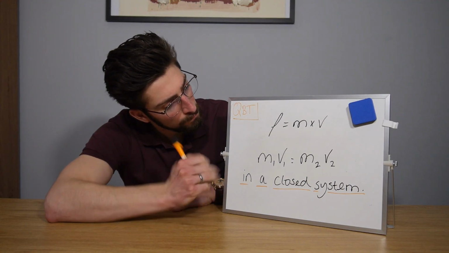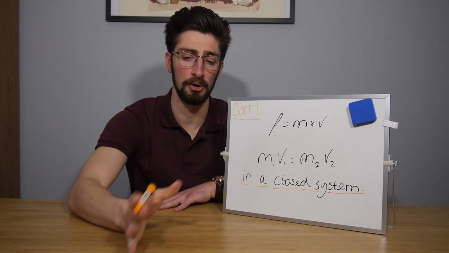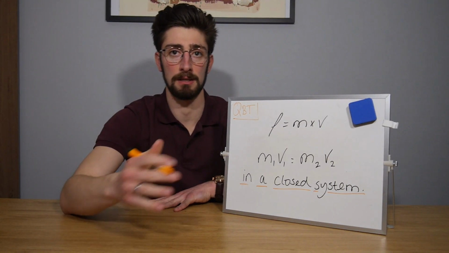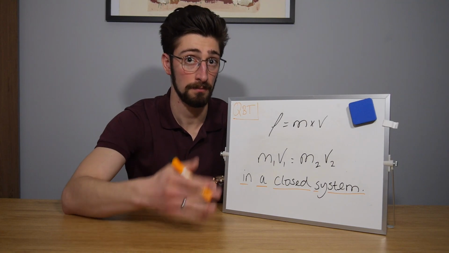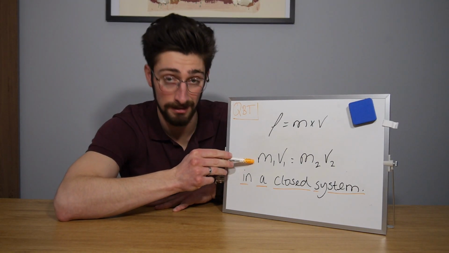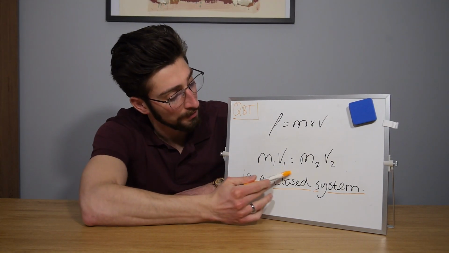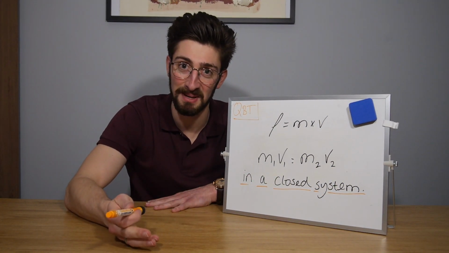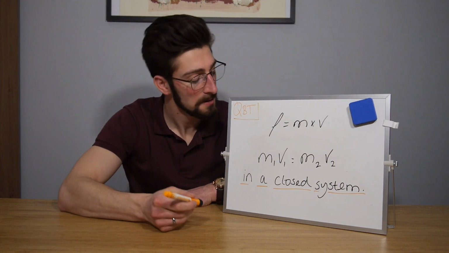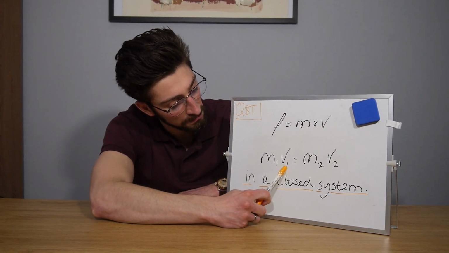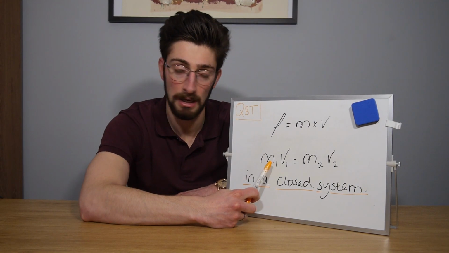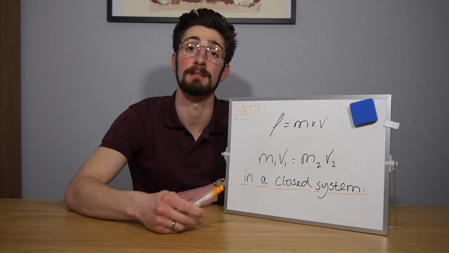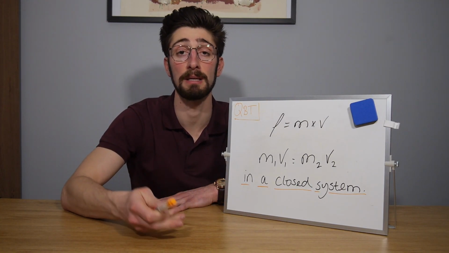So how is that relevant to our previous videos? How is that relevant to collisions? How is that relevant to the momentum before and after a collision occurs? Well, that's related to this equation here. M1 V1 is equal to M2 V2. Well, okay, what does that mean? It means that the momentum before a collision is equal to the momentum after a collision. It means that the momentum is conserved, okay? Conserved means it stays the same.